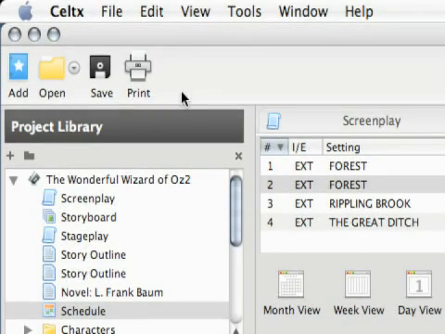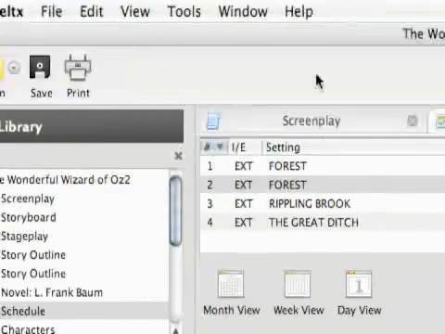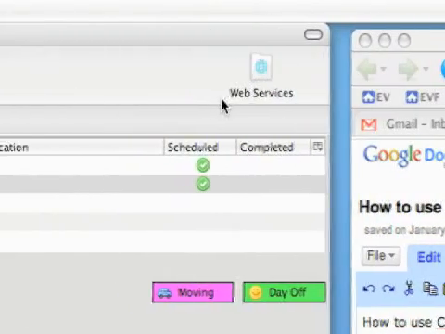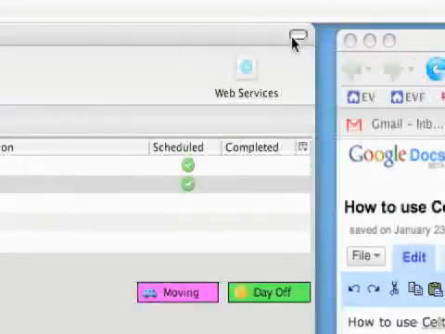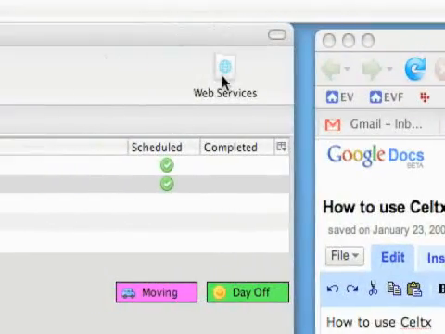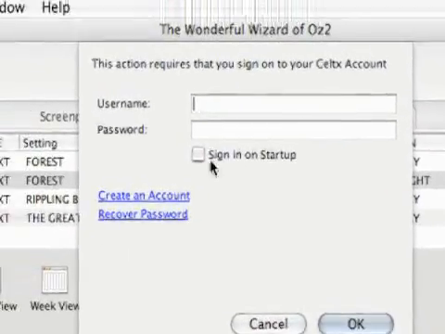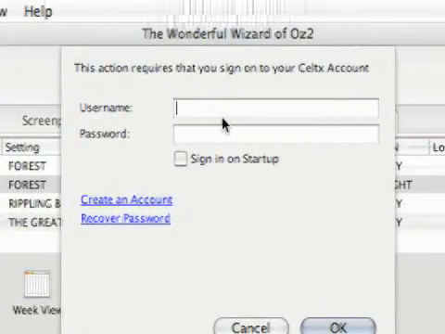So the next thing I'm going to show you how to use in Celtx are the web services. And what you can use this for, let me just first show you where it is. It's right up here on the right at the top. And see, when I click it, it gives me a prompt to sign in.